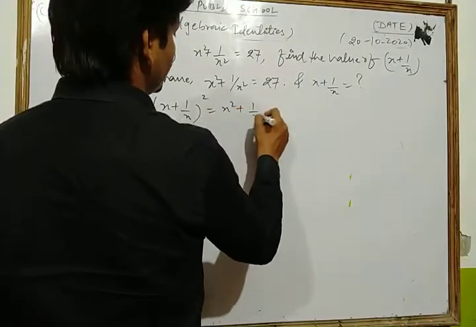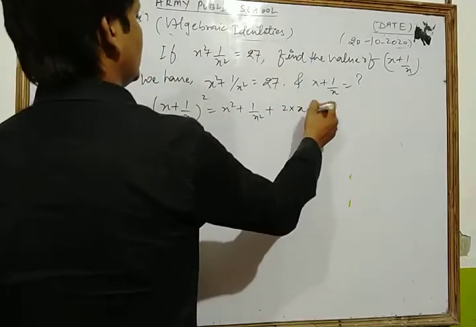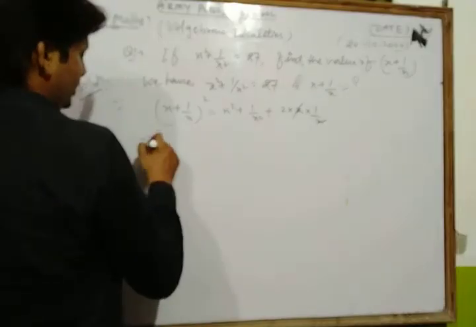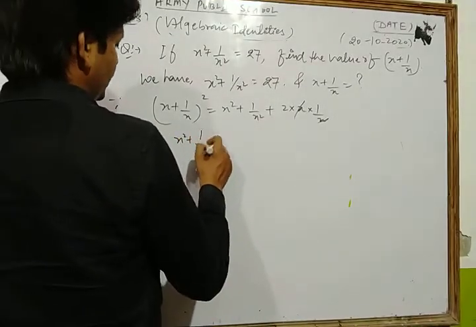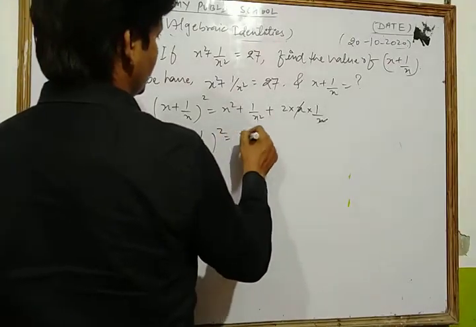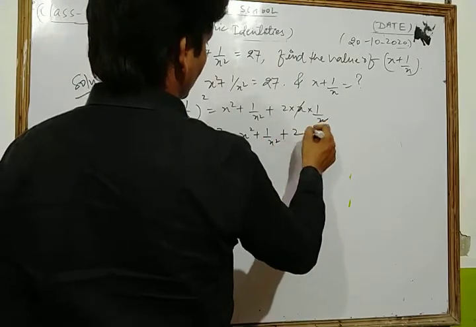a square plus b square plus 2ab. Here a means x, b means what? 1 upon x. So x cancel each other. So we have x square plus 1 upon x square. Sorry, (x plus 1 upon x) whole square is equal to x square plus 1 upon x square plus 2.